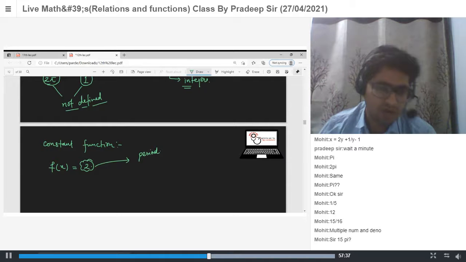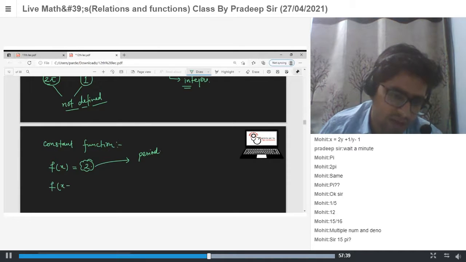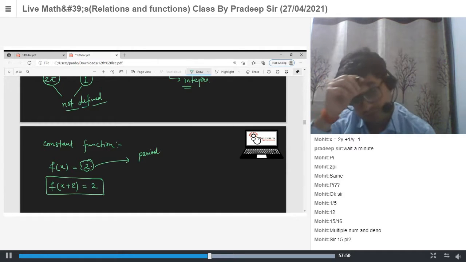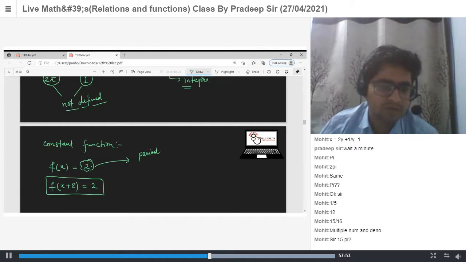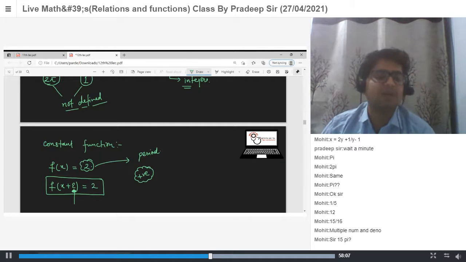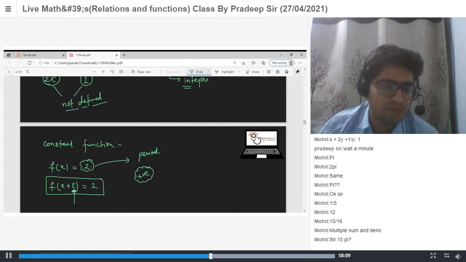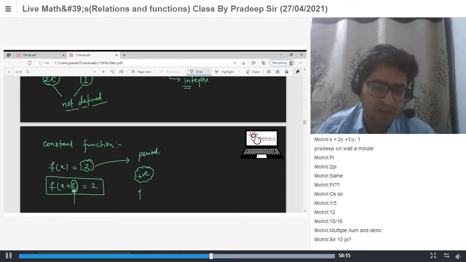Because if we put f of x plus any real number greater than 0, the value must be the same, because the function is constant. Yes or no? Yes. So the period is every positive real number. But what is the fundamental period? The smallest of them. We don't know what the smallest quantity is, so the fundamental period does not exist here.